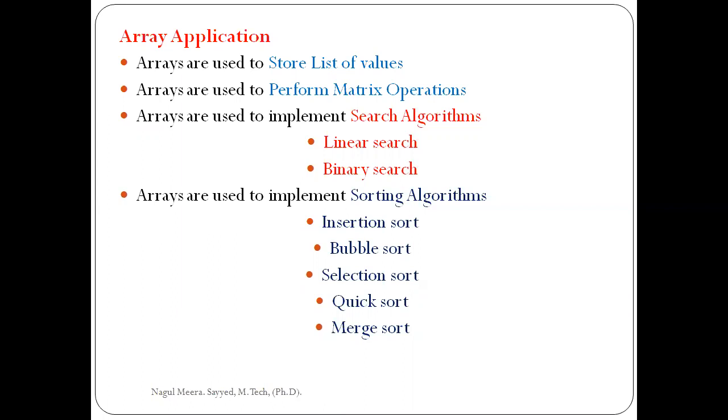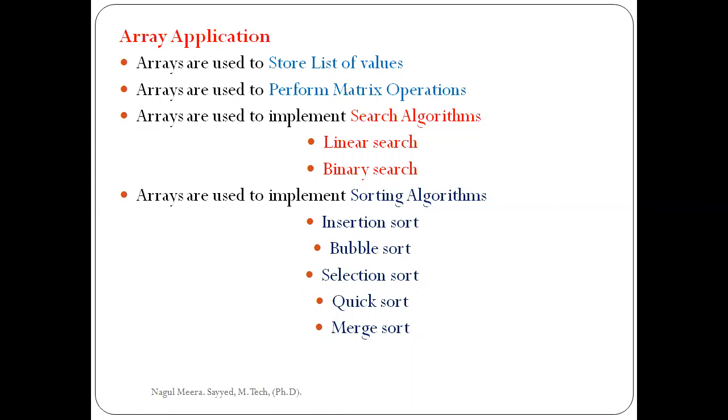So the important question is: define array and explain applications of arrays. For 7 marks, study the array definition and the array applications. Arrays are used to store a list of values, and to perform matrix operations. Arrays are used to implement different types of searching algorithms, such as linear search and binary search, and sorting algorithms, such as insertion sort, bubble sort, selection sort, quick sort, merge sort. All these are developed with the help of arrays.